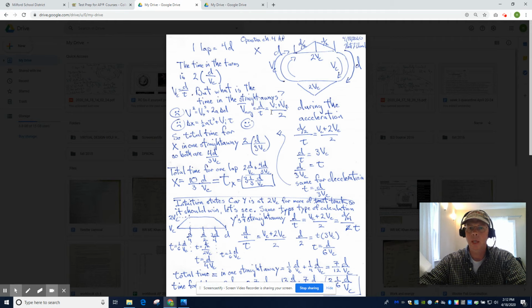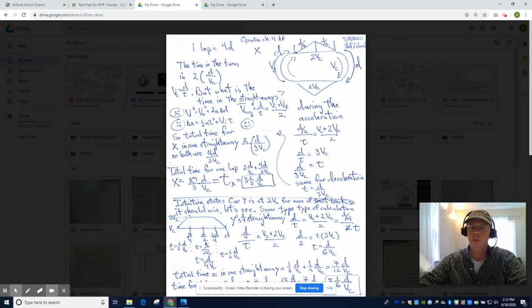We have to use the average velocity equation. So distance over time equals initial velocity plus final velocity divided by 2. Except for car X, the distance I'm going to use is for getting up to 2VC. So d over 2, that's half the straightaway. We're going to find this time. And what is the average velocity? Well, it goes from VC up to 2VC.